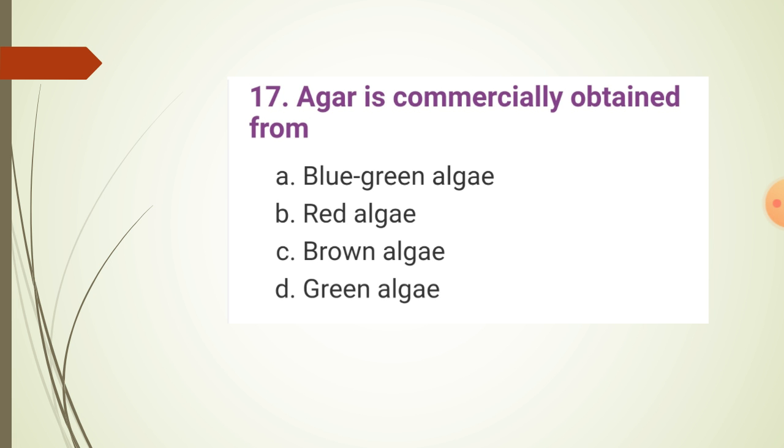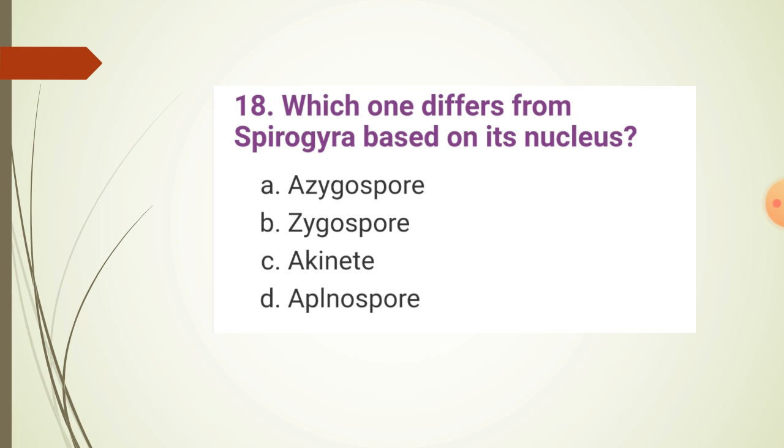17th: agar is commercially obtained from option A blue-green algae, B red algae, C brown algae, D green algae. Red algae. Which one differs from Spirogyra based on its nucleus? Option A azygospore, B zygospore, option C echinate, option D aplanospore. Zygospore.